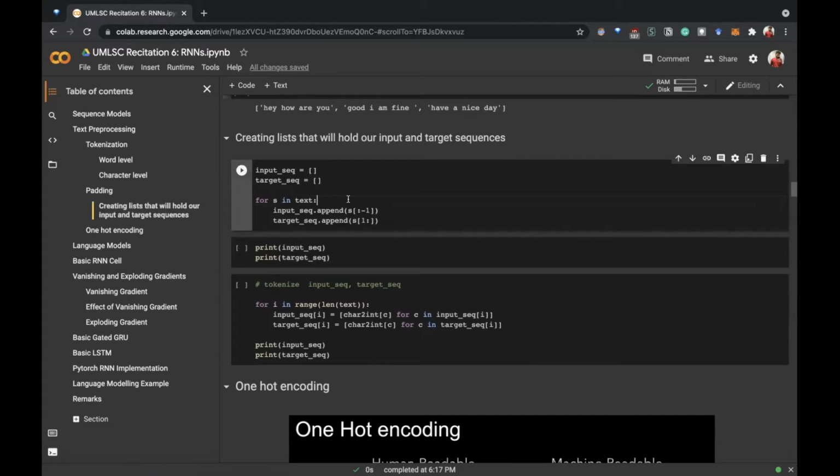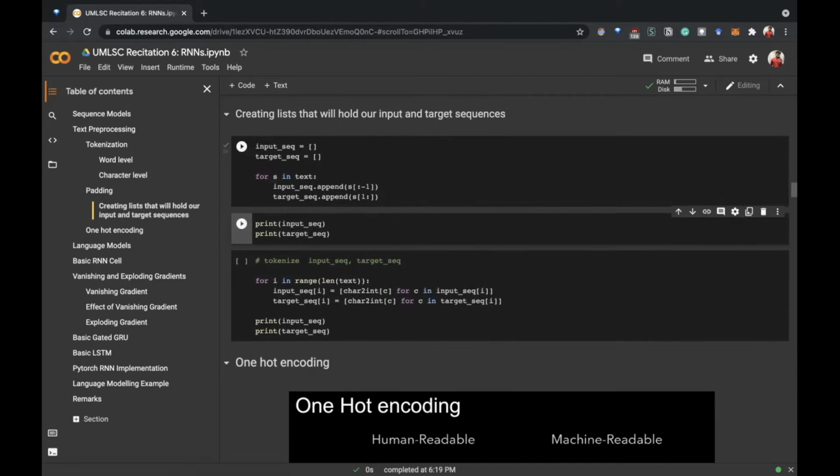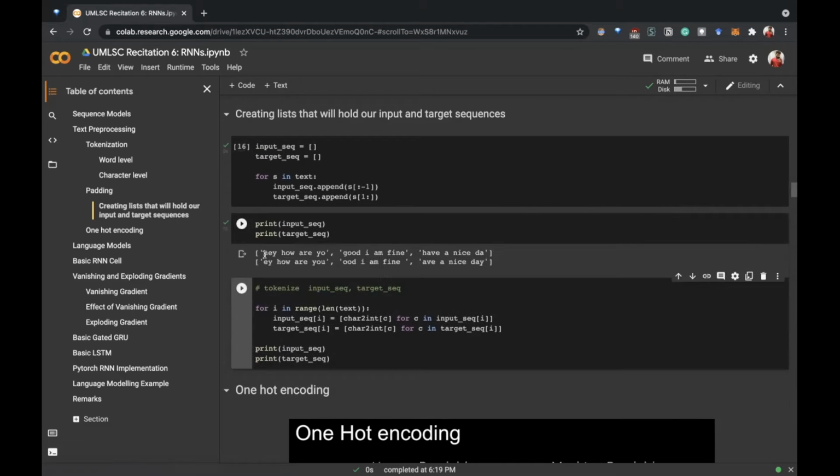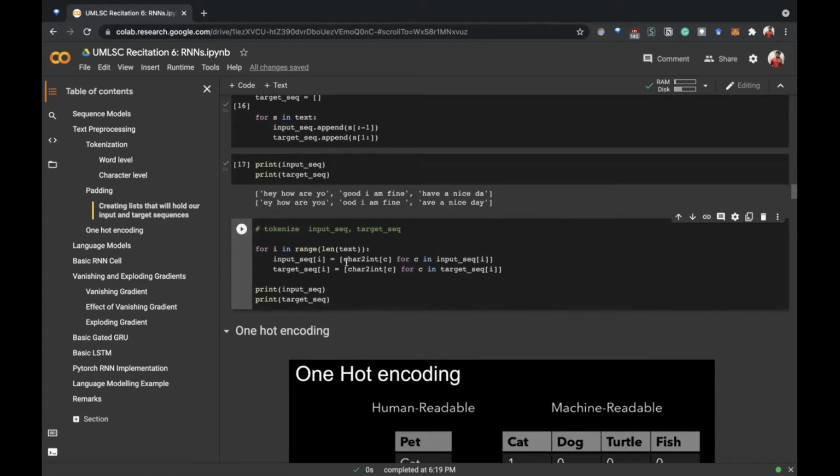I will come to why we are making the input and target sequence in this format once I code the RNN cell. So for now, the input sequence is this, and the target sequence is just shifted by one character. So E Y space H O W and so on.